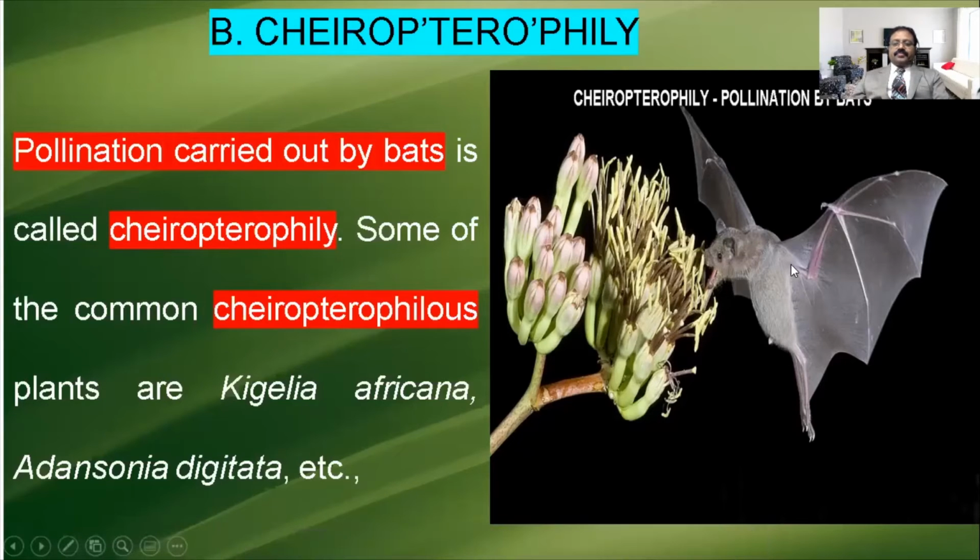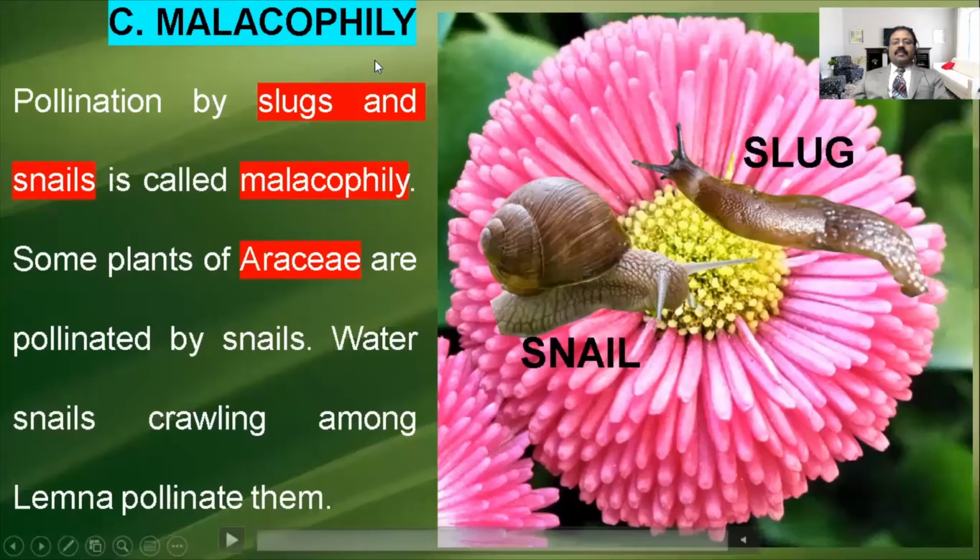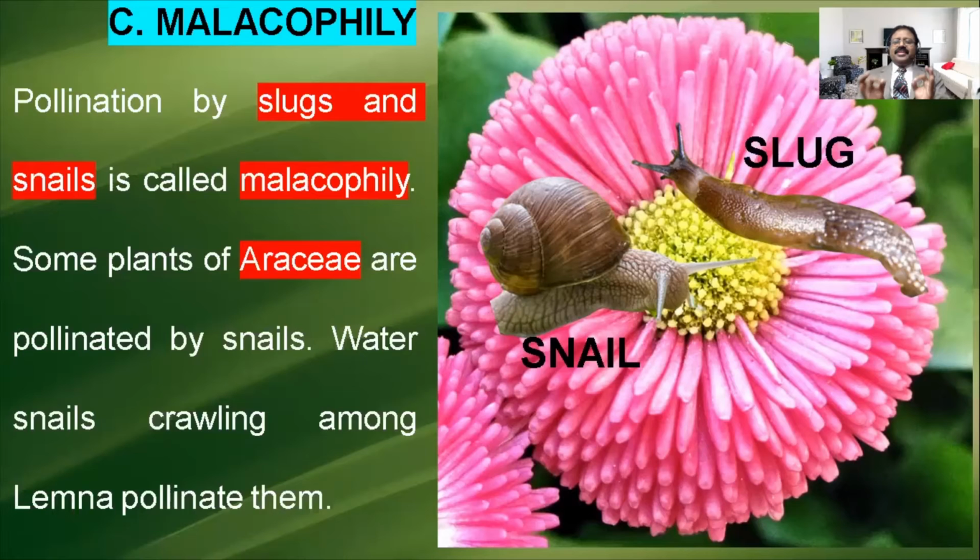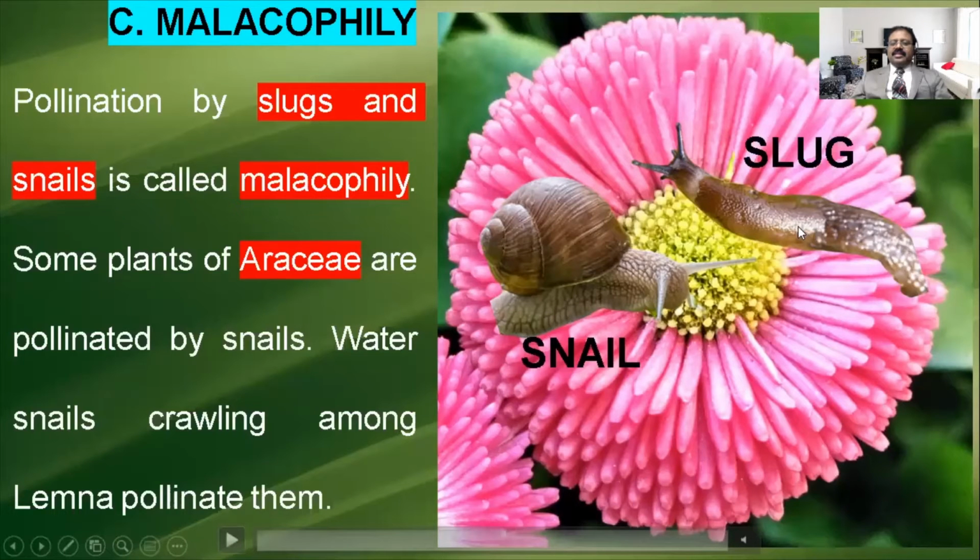Then the next one is called Malacophily. Malacophily is nothing but the pollination by some of the annelids like snail, slug, and so on. What is the difference between snail and slug? You can see the picture. The snail has a shell over it. If the shell is there, that is called snail. If the shell is absent, that type of organism is called slug. Slug doesn't have the shell, snail has the shell.